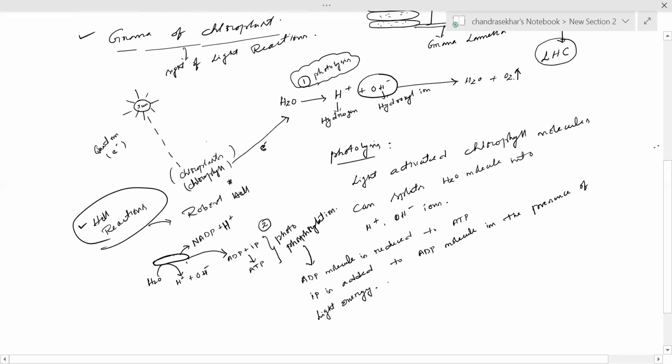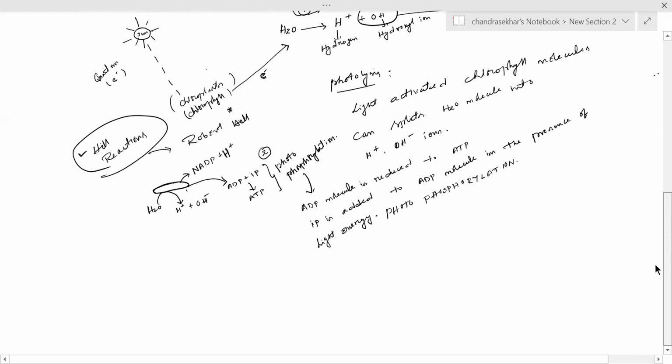Hence, it is called photophosphorylation.